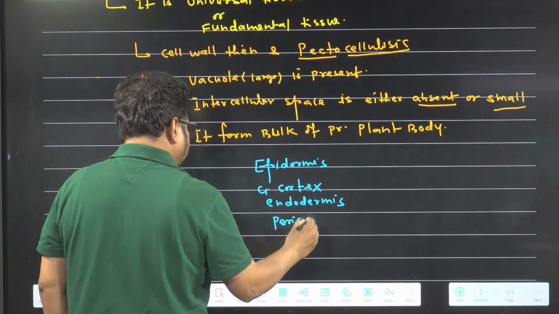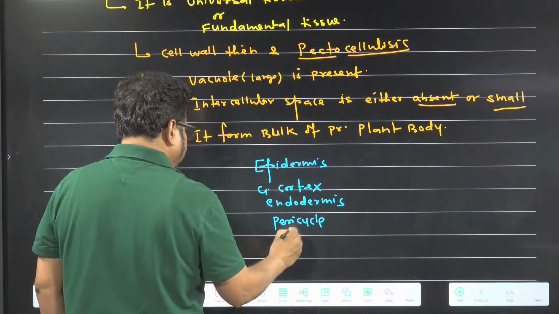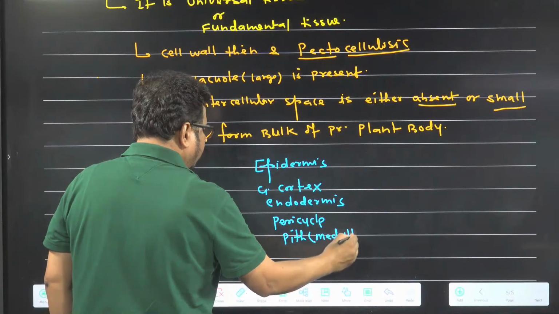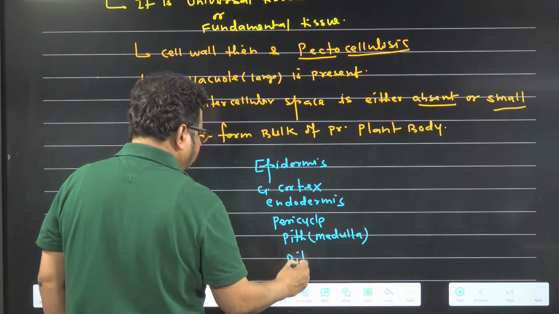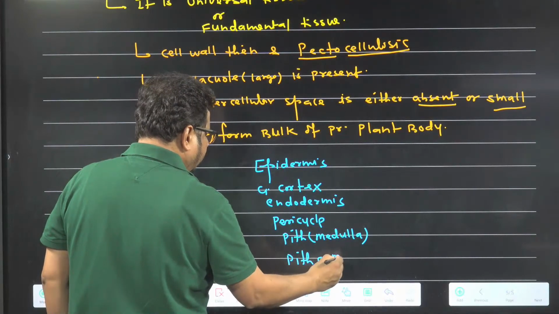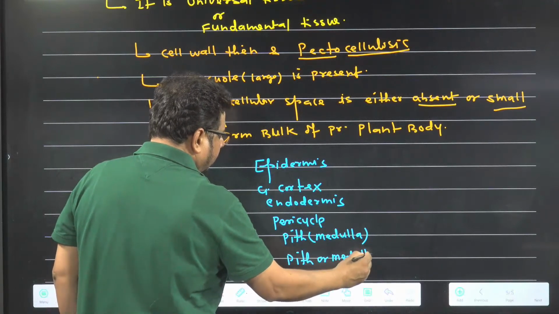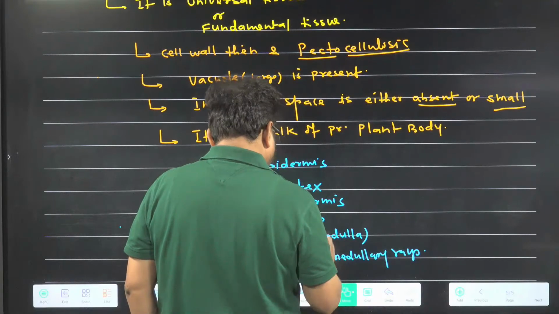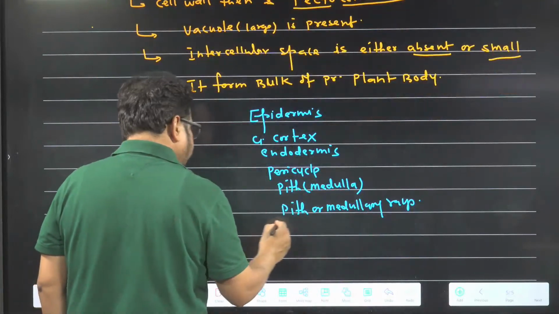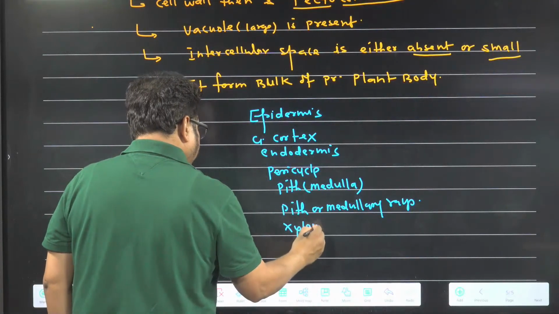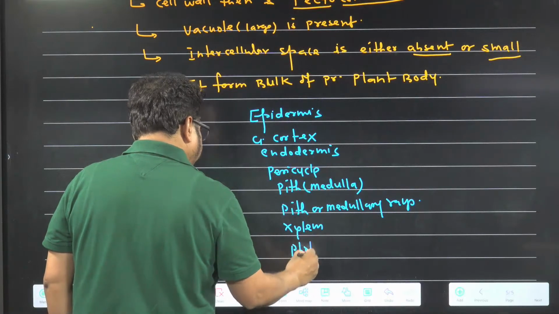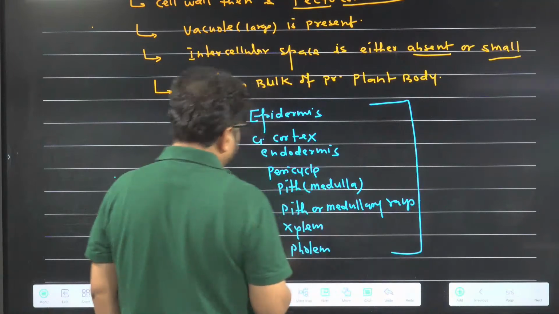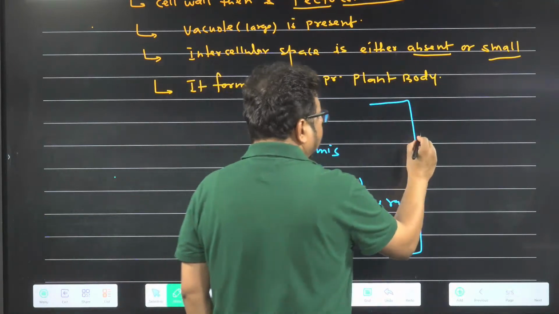Pericycle, pith or medulla, pith or medullary ray, later on xylem, then phloem.